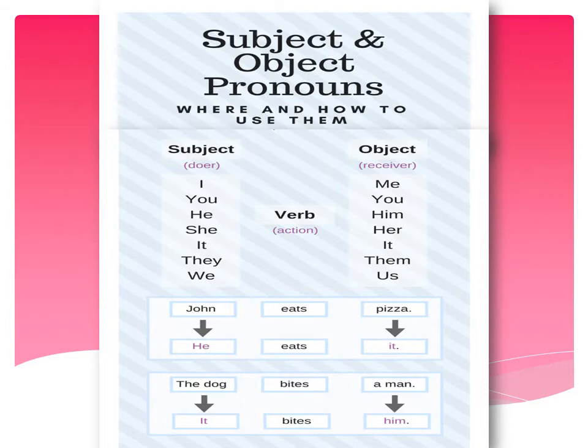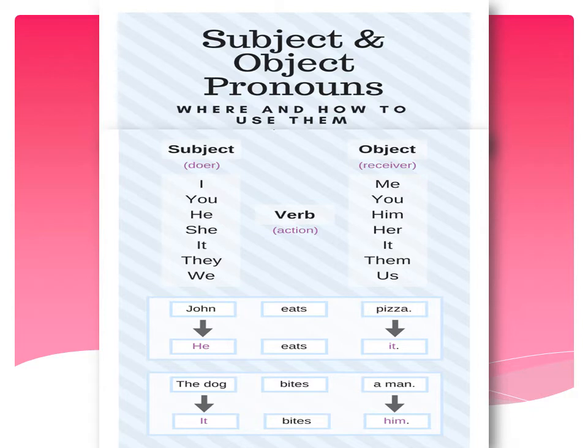Now let's see subject and object pronouns, where and how to use them. First comes the doer of the verb, that is the subject. Then comes the action, that is the verb, and then comes the receiver of the verb, that is the object. Let's see subject pronouns: I, you, he, she, it, they, we. And the objective pronouns of these subject pronouns are me, you, him, her, it, them, us, respectively.